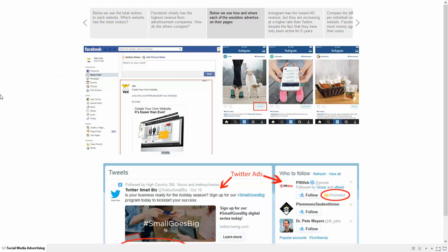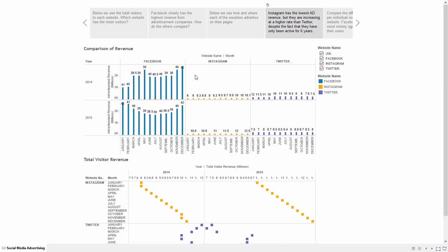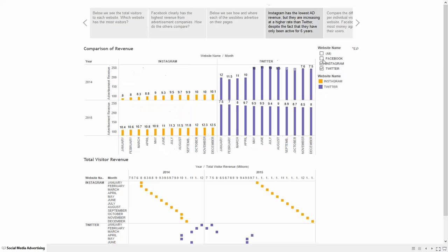Here we see how and where each of the websites advertise on their pages. We have Facebook, Instagram, and Twitter. In this chart, we are looking at a more detailed comparison of just Instagram and Twitter. Since we see that Facebook clearly is much higher than both of these, we want to see how the others compare.